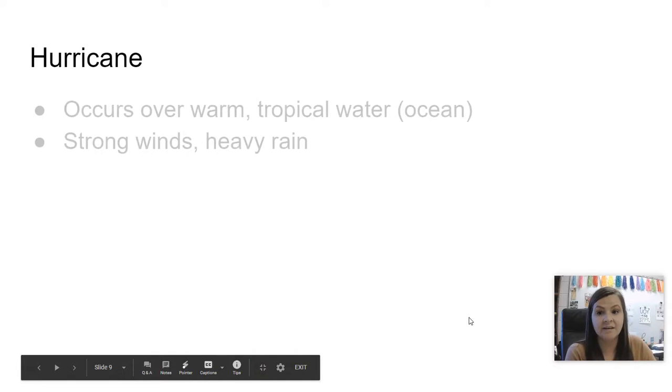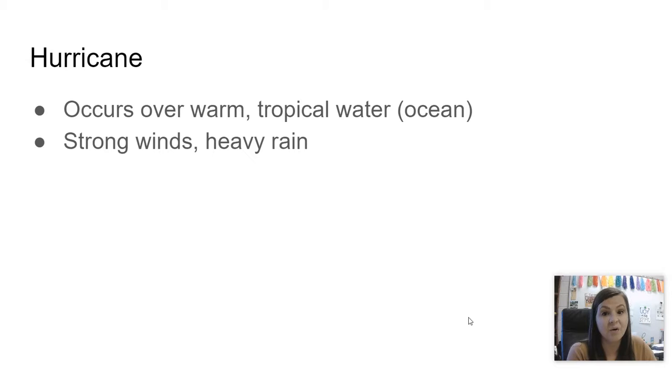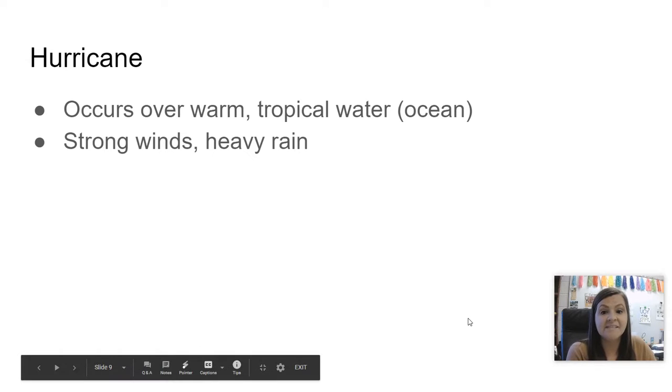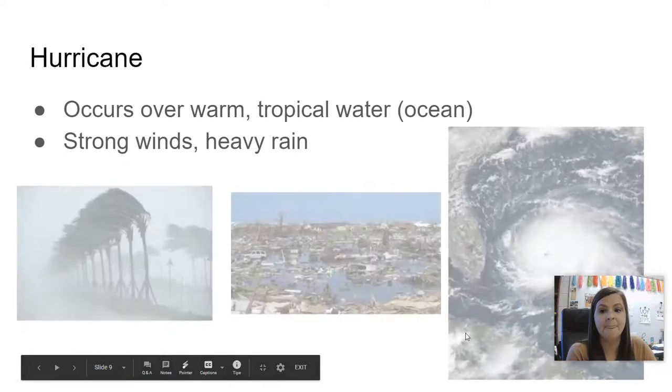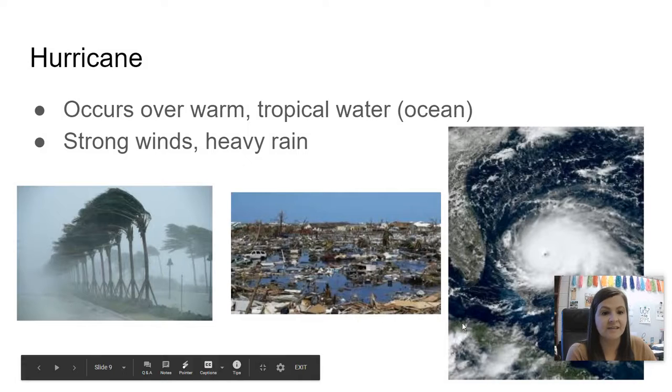A hurricane. Hurricanes occur over warm tropical water, like the oceans, with strong winds and heavy rain. So here are some hurricanes. You've heard about one recently in the news.